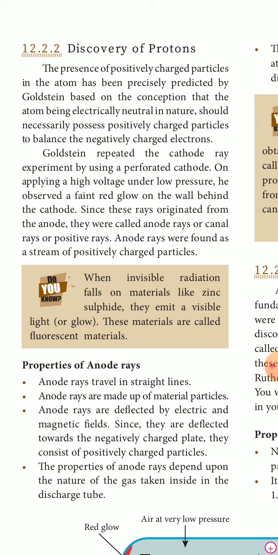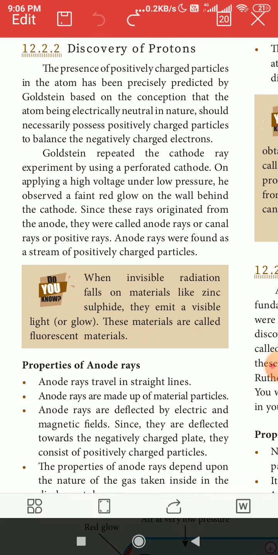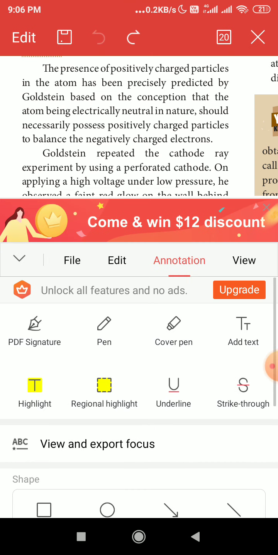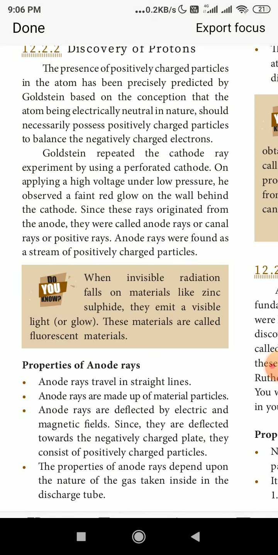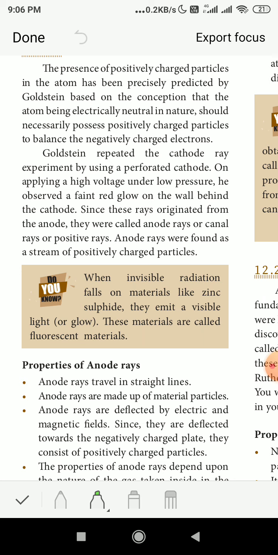Since they were produced from the anode, on the positive side, they were called anode rays, canal rays or positive rays.